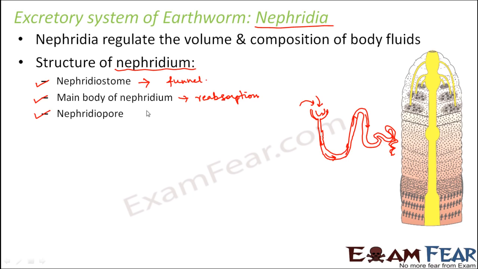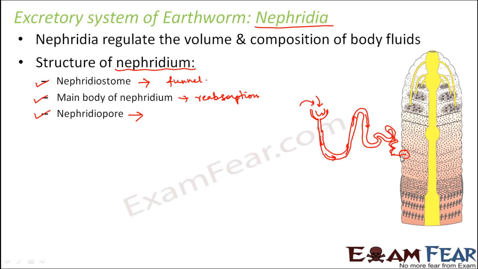So what happens to that waste? That waste goes to the last part, that is the nephridiopore. Nephridiopore is nothing but a small pore which is present on the surface of the body wall. So here you can look at these pores which are present on the surface. So this is a nephridiopore. So finally the fluid only has waste because all the useful substances have been reabsorbed while it was passing through the body of the nephridium. Now these wastes will be expelled outside through this pore.